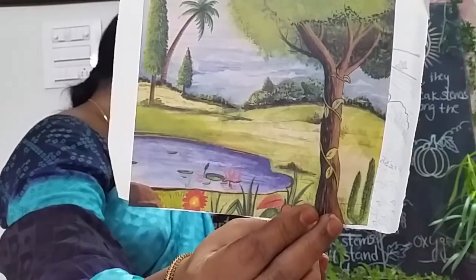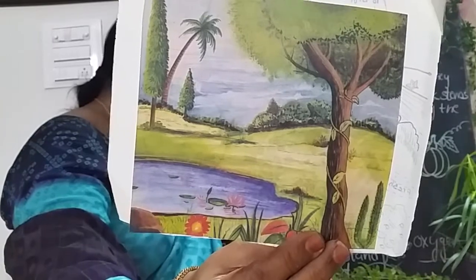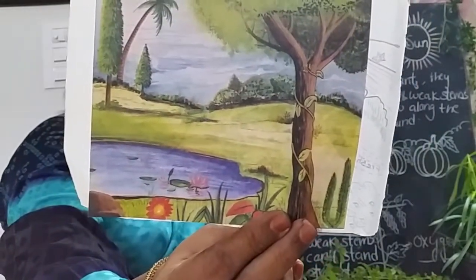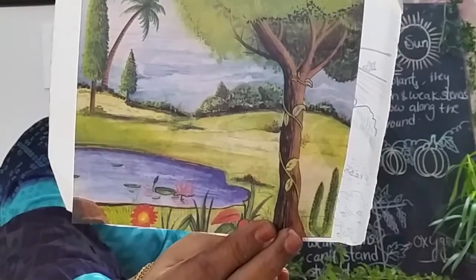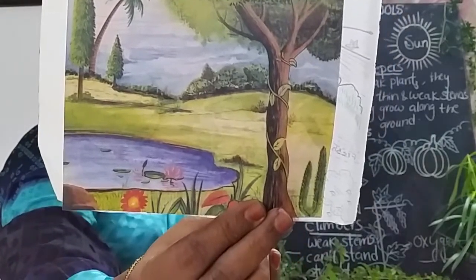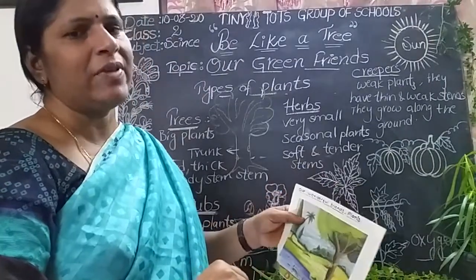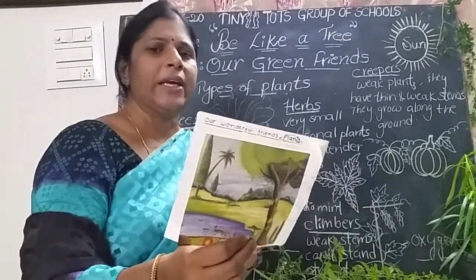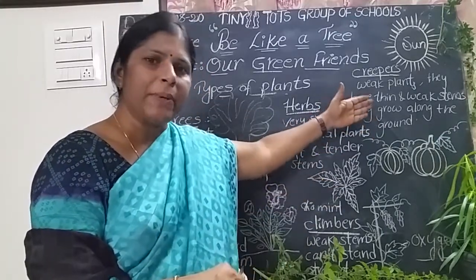So climbers are the plants that have weak stem. They cannot stand straight. They need support to grow and stand upright, children. So therefore they are called climbers. They need the support of other plants, walls or sticks to grow. Is it clear, children? Climbers have weak stem. That's why they need support of walls or sticks or poles or a nearby tree. Okay, next one, creepers.